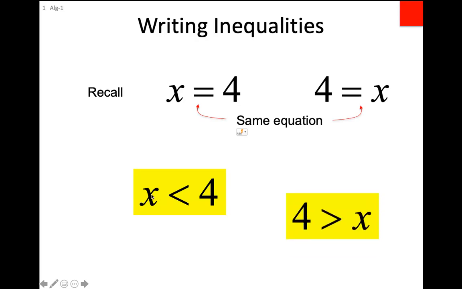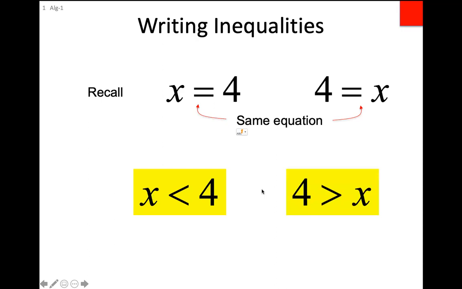Maybe it would help to write that. So if I write 4 is greater than x, from left to right, then these two inequalities are exactly the same. Make sure you look at that and you understand this. This says x is smaller than 4. Well, this one also says x is smaller than 4. But on the left one, I'm reading it from left to right, and on the right one, I'm reading it right to left.